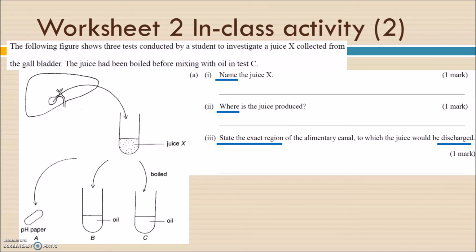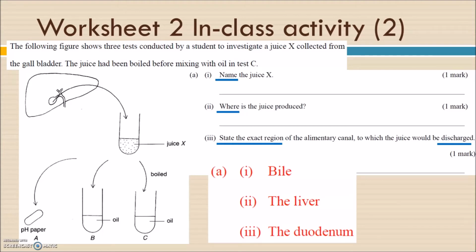I don't think you will, because I mentioned it about 5 minutes ago. So the answers are: juice X is bile juice, it is produced by the liver, and the exact region where it is discharged is the duodenum. That's for part A.